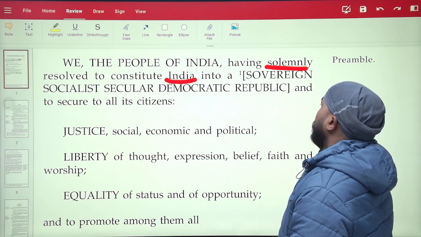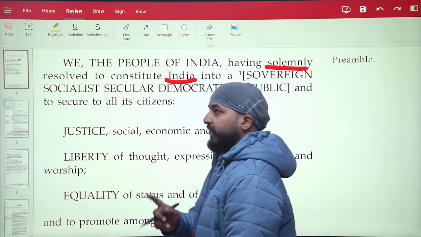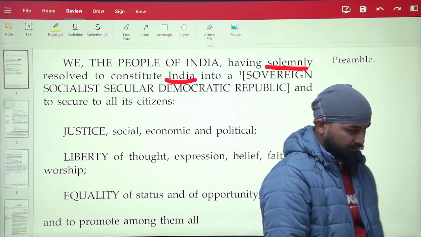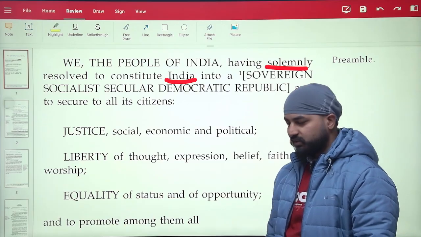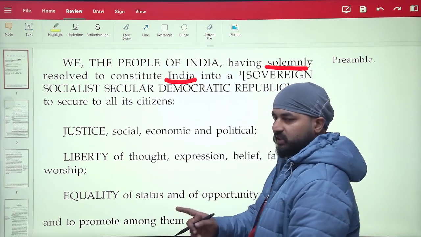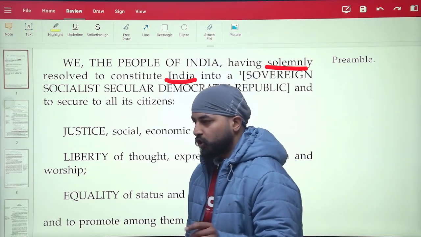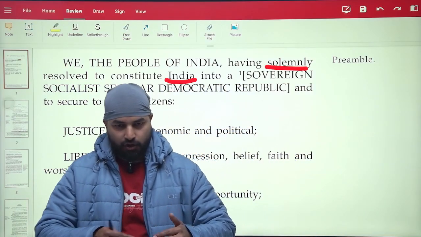And negative: right to equality. Right to equality is a negative right in the sense that the state cannot differentiate between people. This right is stopping the state from doing certain things. Like, the state cannot do this.